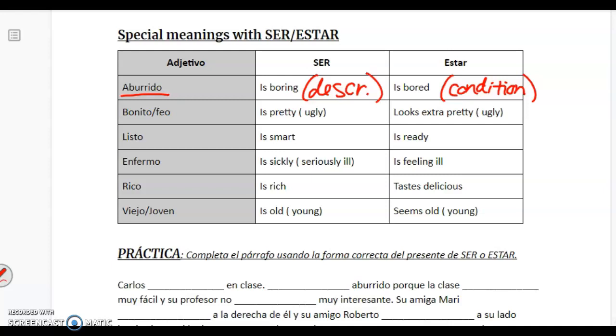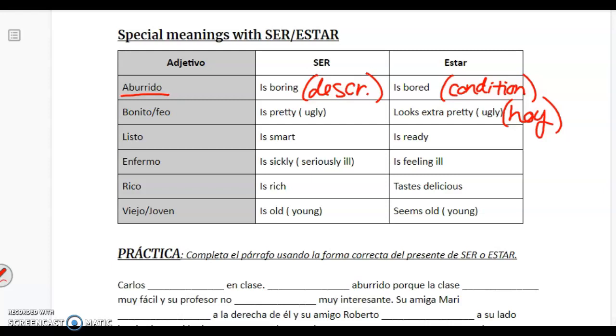Bonito and feo. If you use those with ser, you're going to say that that's a general characteristic of somebody. That's a description of them. But with estar, it's going to mean like, especially today, you are looking that way. For instance, if I say, oh, estás muy bonita en este vestido, you look so pretty today in that dress. It means you look extra good because you dressed up today. Listo with ser significa smart, inteligente. But with estar significa ready, ready to go, ready to do something.